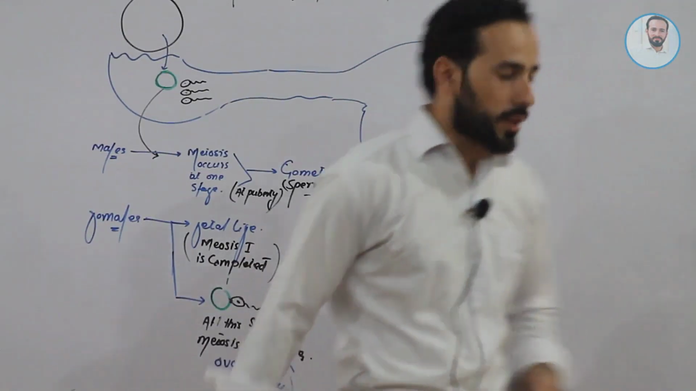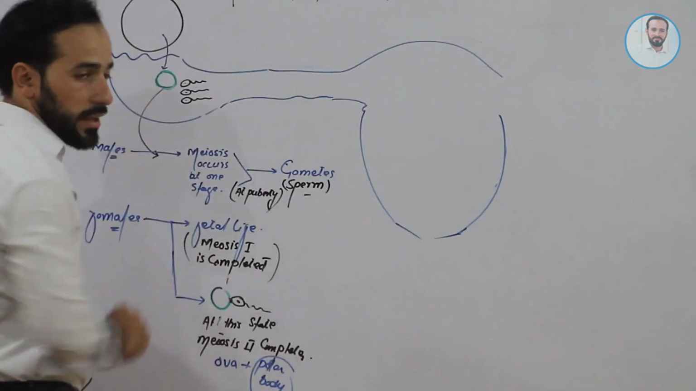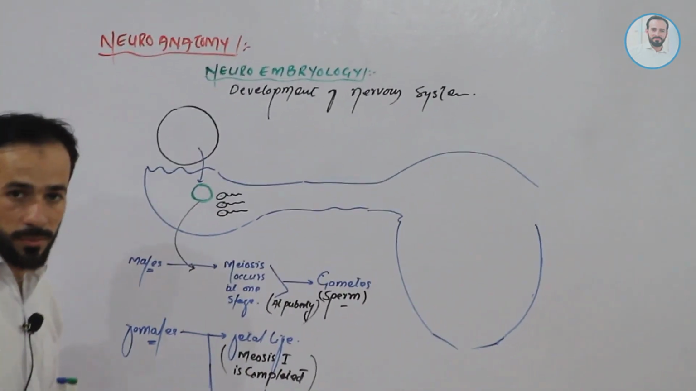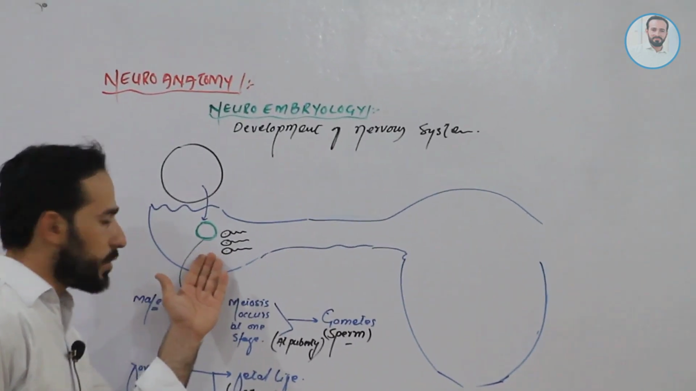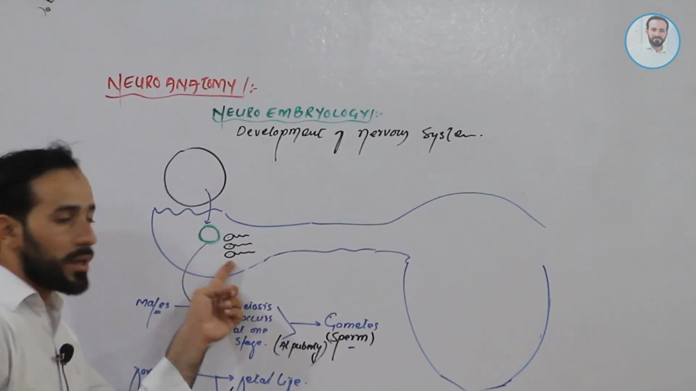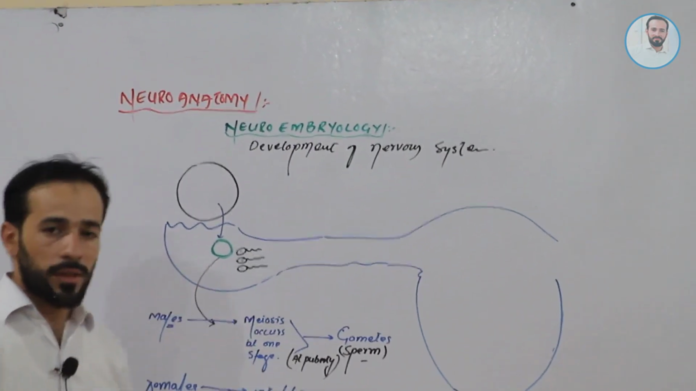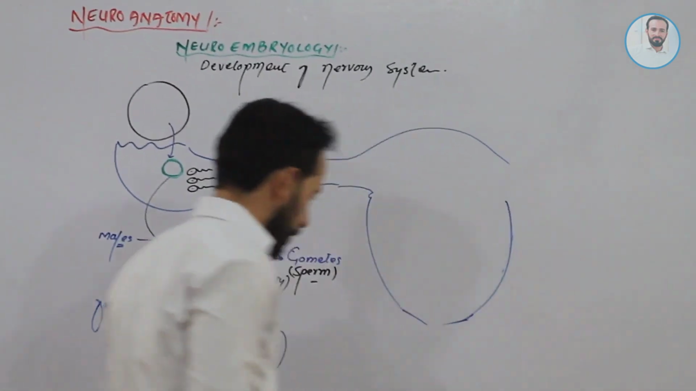Okay. So let's discuss neuroembryology, that is, how the nervous system develops. Before discussing the nervous system, let me tell you what happens to this ova whenever it comes in contact with a sperm. Clear, friends? Let's focus.